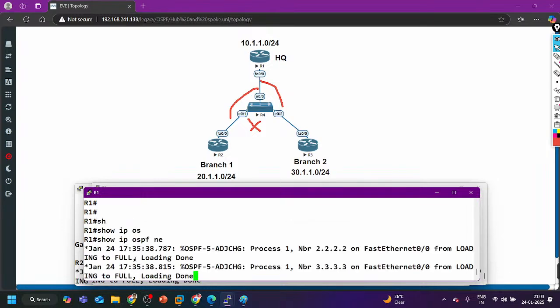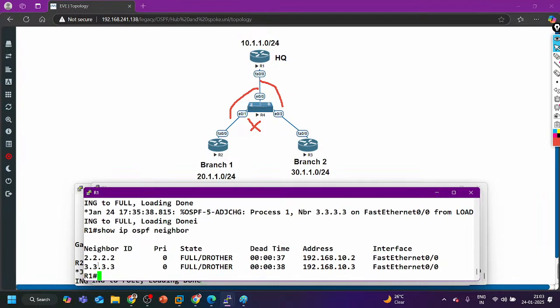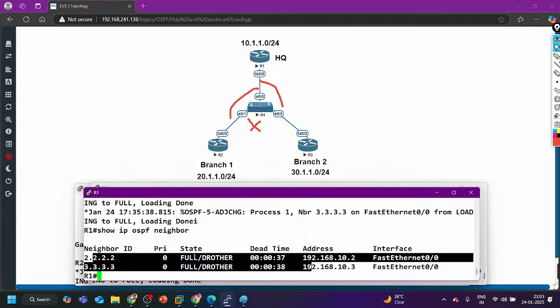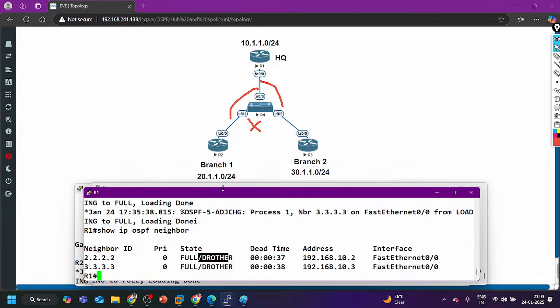Show IP OSPF neighbor, done, and both spokes are DR other. So all the spoke routers are going to share their LSA1 with the hub router, and the hub router is going to share LSA1 with all the spoke routers, because the hub has neighborship with all spokes.